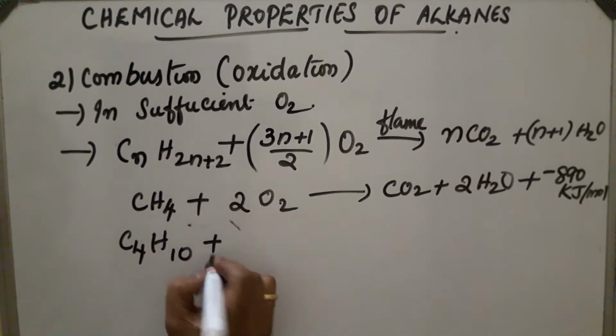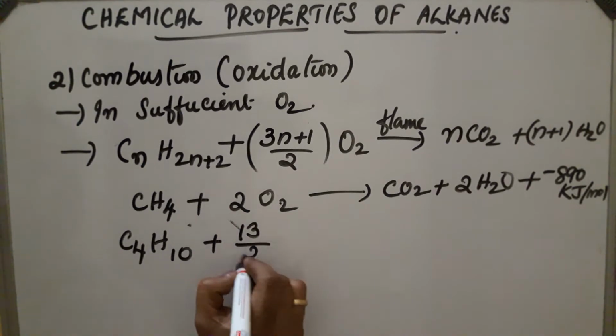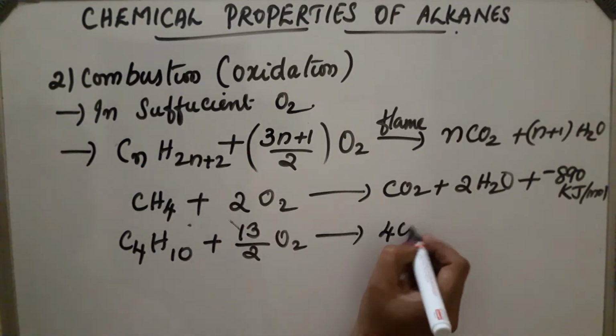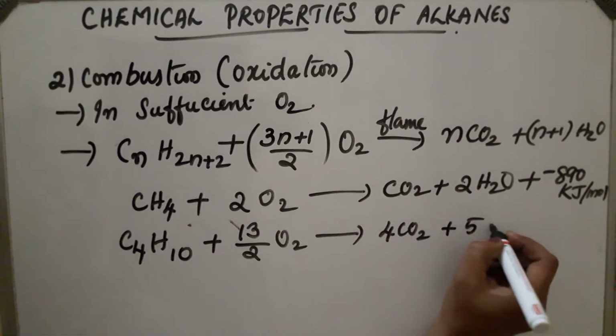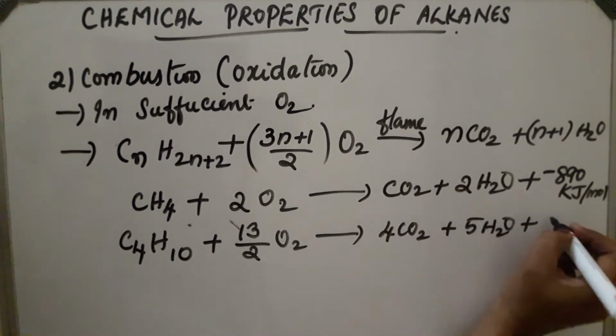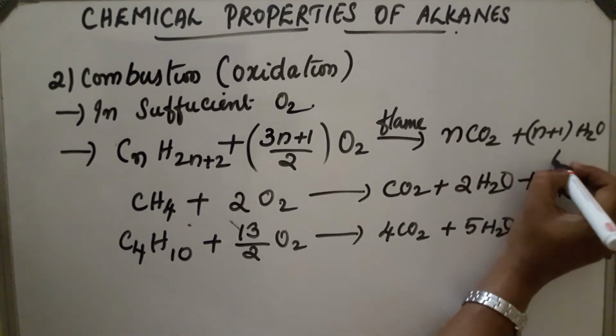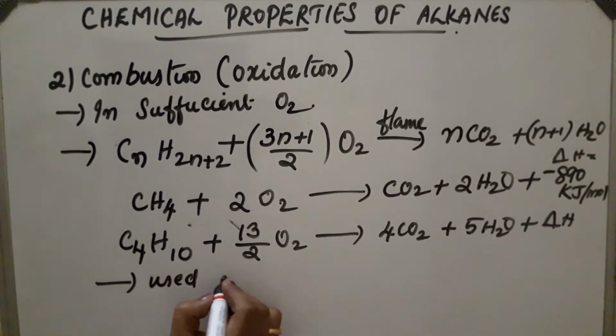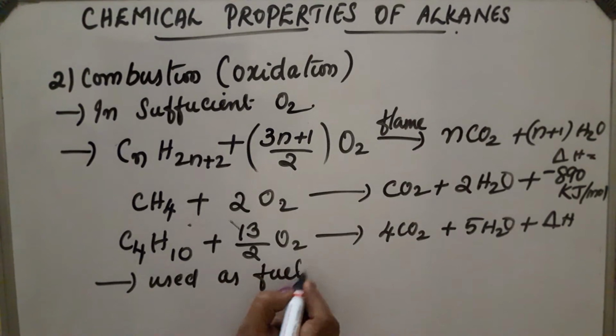C4H10 plus 13/2 O2 gets converted into 4CO2 and 5H2O. Here also a large amount of heat is evolved, so ΔH is negative. Since a large amount of heat is evolved during this reaction, alkanes can be used as fuels. This is in the case of a sufficient amount of oxygen.